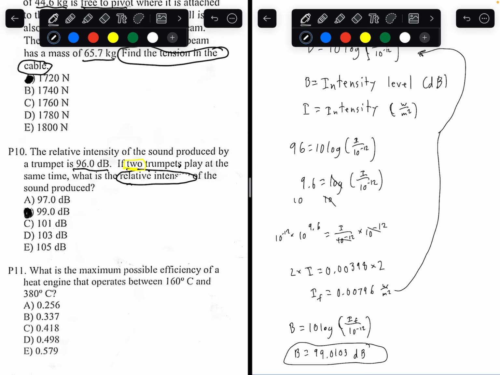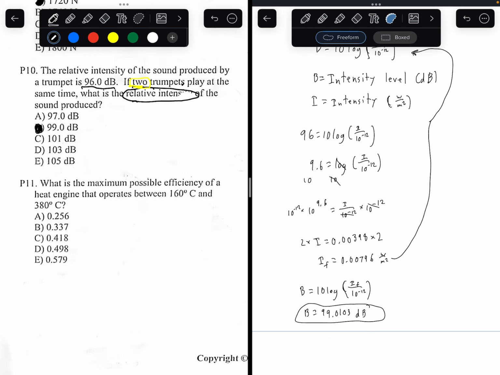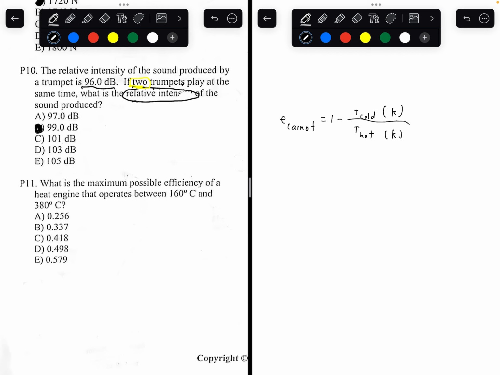Number 11. This one's going to be a bit shorter than the others. What is the maximum possible efficiency of a heat engine that operates between 160 degrees Celsius and 380 degrees Celsius? The maximum possible efficiency, also known as the Carnot efficiency, is equal to 1 minus the temperature of the cold reservoir divided by the temperature of the hot reservoir. And both of these have to be in Kelvin. In chemistry and physics, literally everything has to be in Kelvin. That's one thing you have to keep in mind.